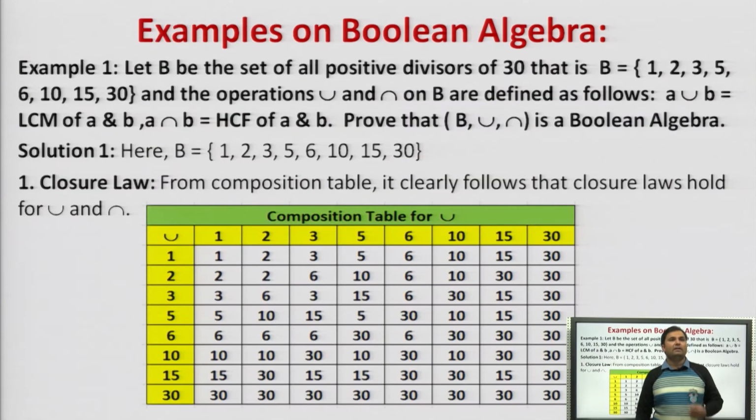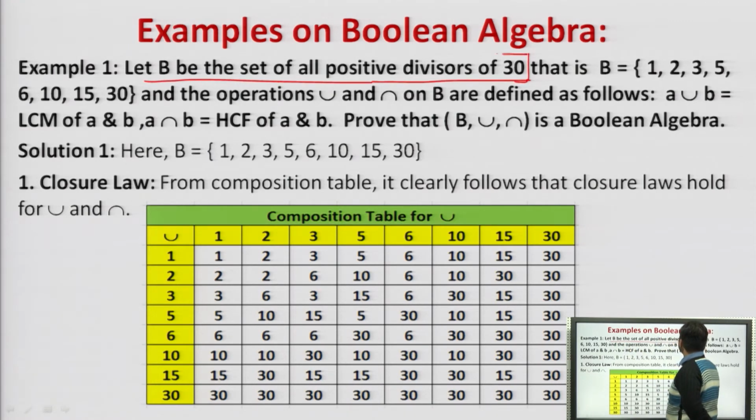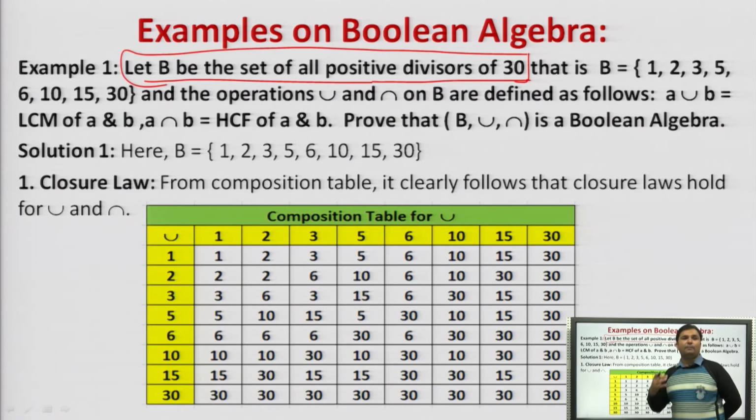Now we will see some examples on this. Let us take some examples which prove that this is a Boolean algebra for this condition, right? So let B be the set of all positive divisors of 30. Please remember, a set is given to us which contains all the positive divisors of 30. So what will be the positive divisors of 30?